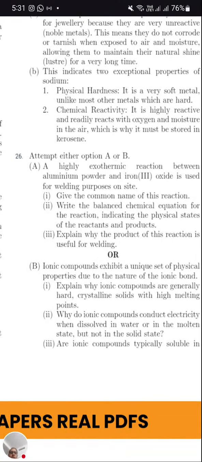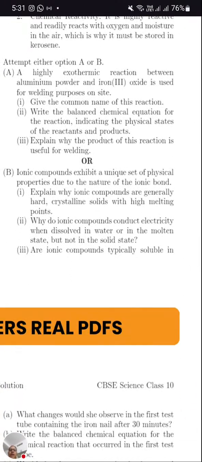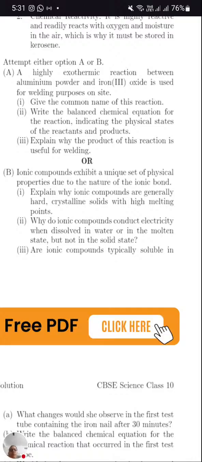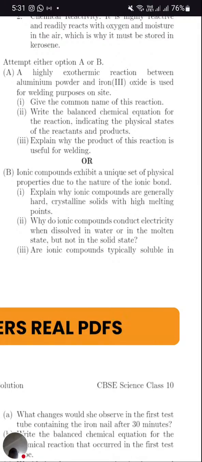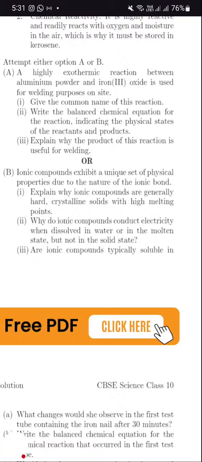Now the next question. Here we got a choice in question number 26. The highly exothermic reaction between aluminium powder and iron III oxide. Very important question. Just mark it with a star in your textbook also: thermite reaction. Very, very important for your board exams.